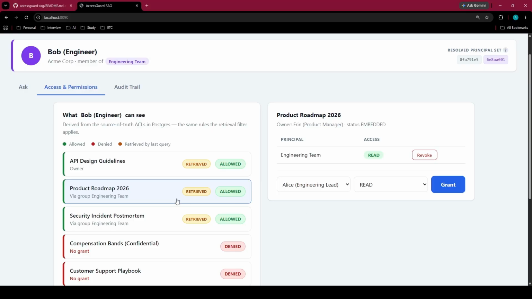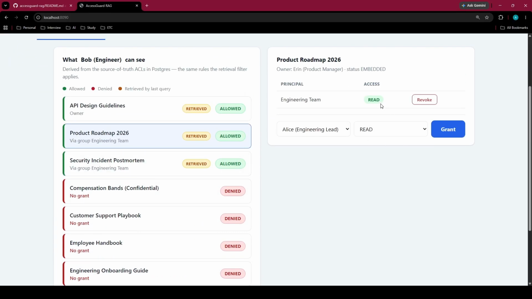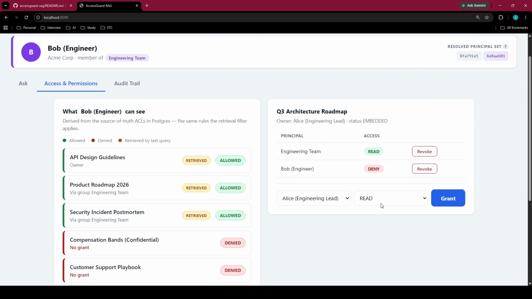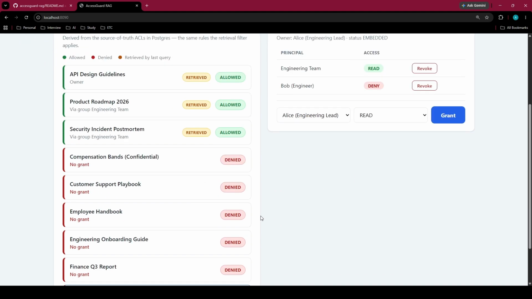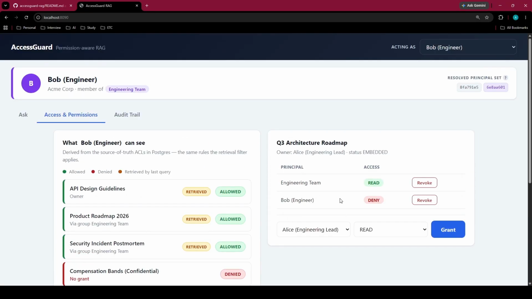Here's every document in this tenant and whether Bob can see it, with the reason. Bob is on the engineering team, so the group grant gets him this one, but this one is denied. Same group, same grant. Denied because there's an explicit deny on Bob specifically. And deny always beats allow, no matter which path it arrives through. That's the case most implementations get wrong.